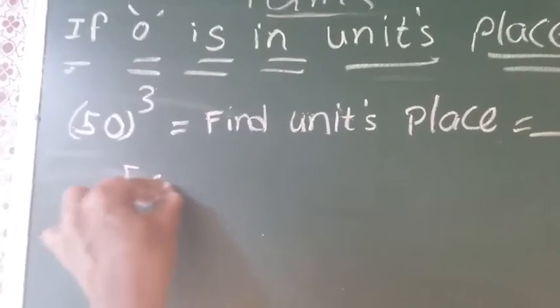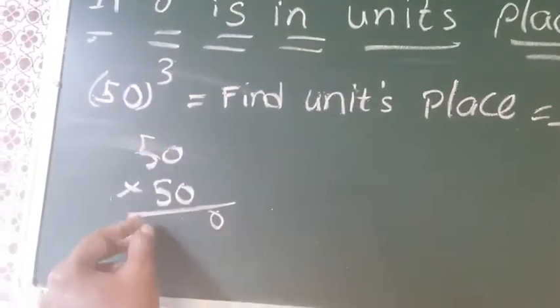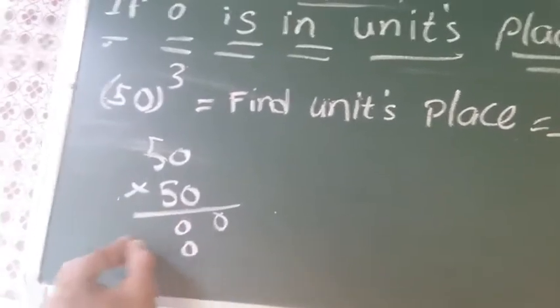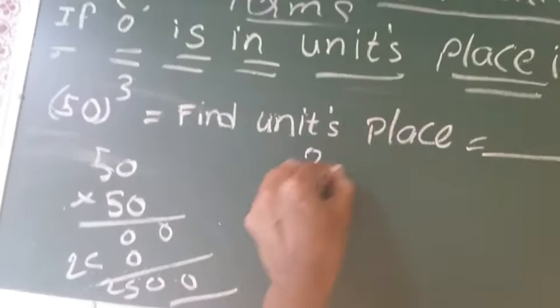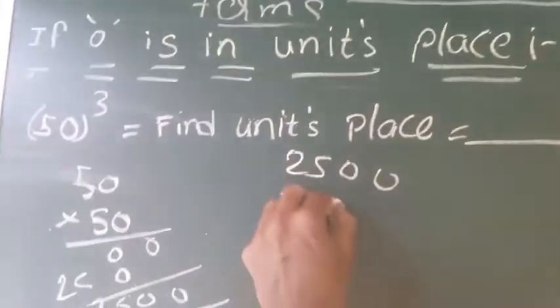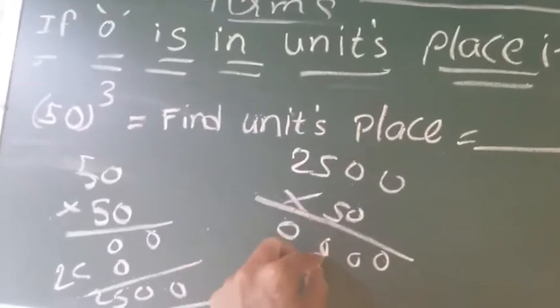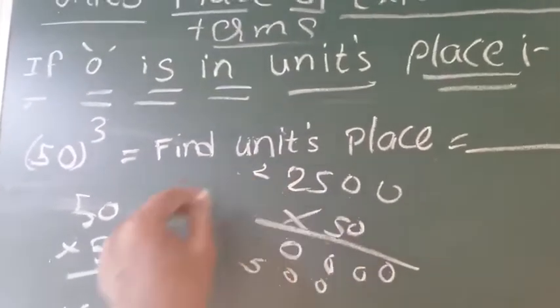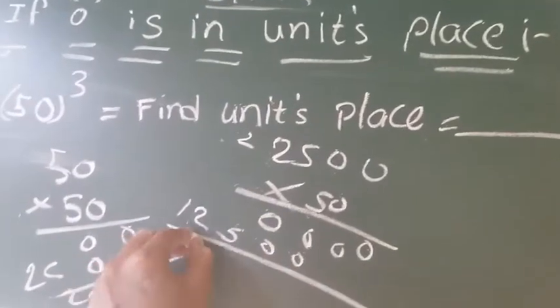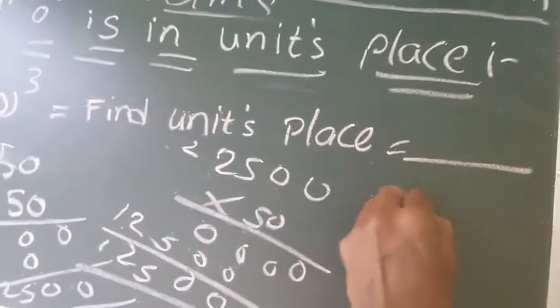When you multiply 50 three times, first multiply 2 times. 0 into 0, 0; 5 into 0, 0; 5 into 5, 25. So 2500. Again multiply with one more 50: 0 into 0, 0; 0; 5 into 0, 0; 5 into 0, 0; 5 into 5, 25, 2 carry, 5 into 2 is 10, 10 plus 2, 12. This is the number when you multiply 3 times.